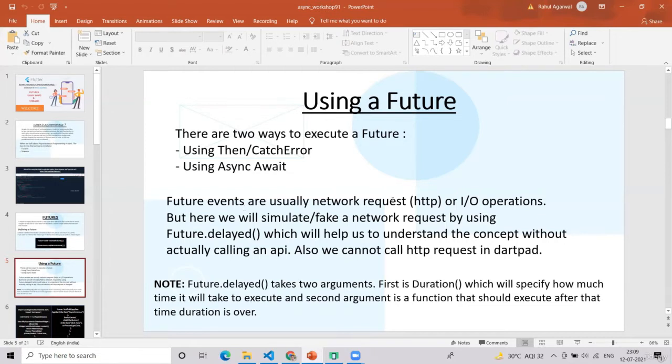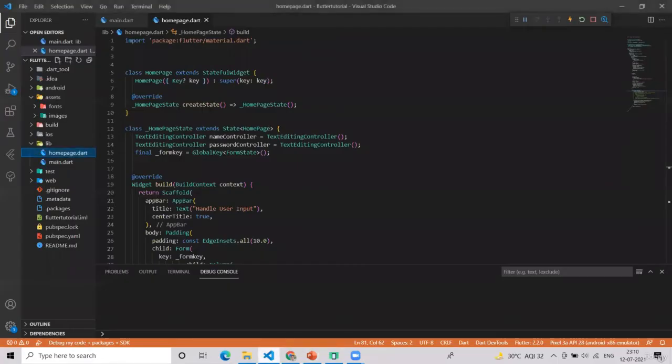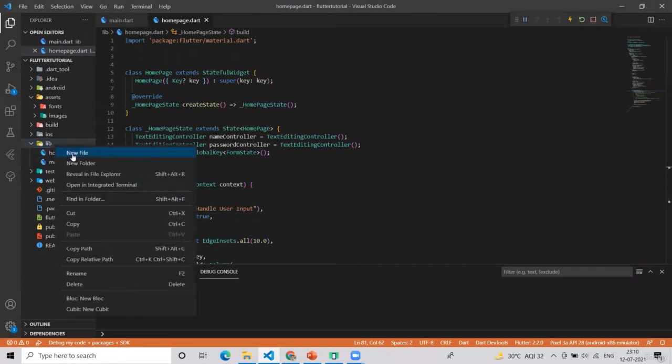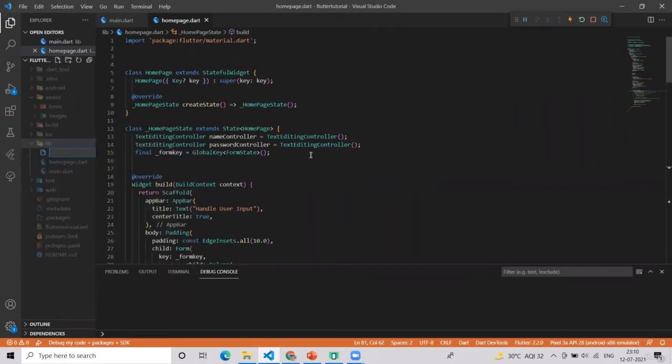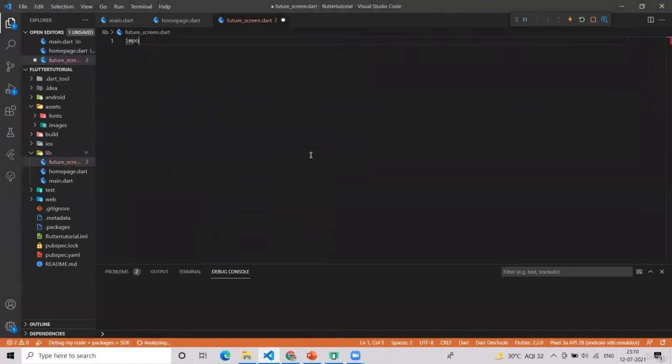Now, enough with the theory portion. You might be thinking, okay, I have understood something, but there will be a lot of doubts. To clear those things, bring out your text editor. In the lib folder, I will create a new file, future screen dot dart. Here,